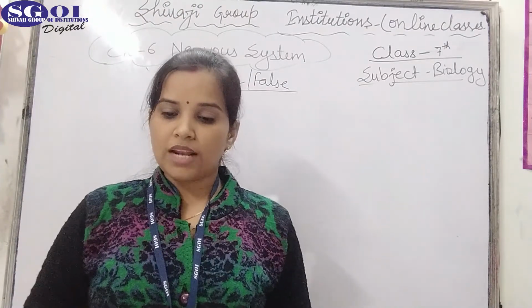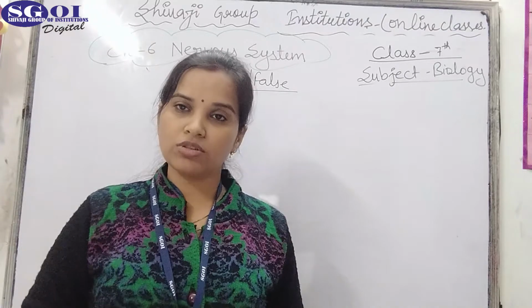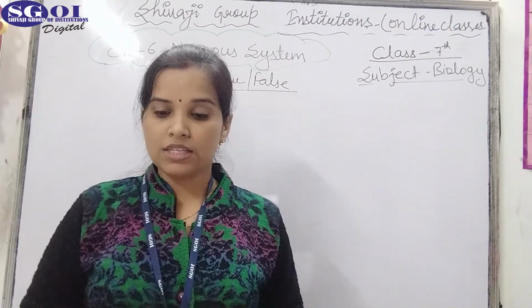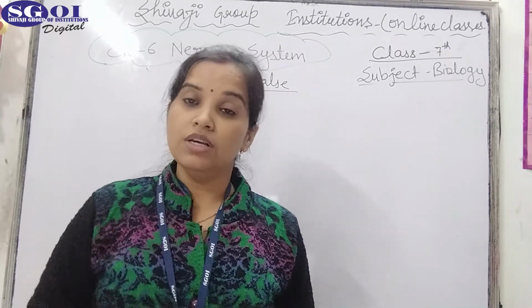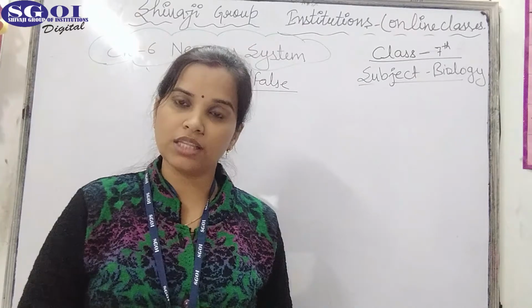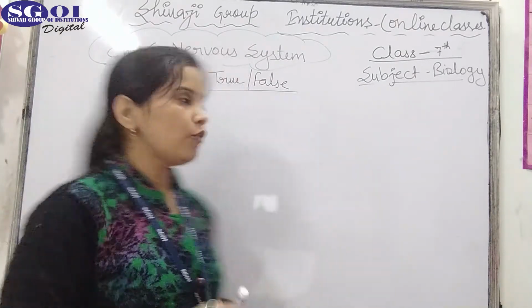First is cell body, cyton and axon. Yes students, a neuron has three parts, that is cyton, axon and dendrites. But here it says cell body, cyton and axon. Cyton and cell body are the same. We call the cell body the cyton. Dendrites are not given here. That's why this statement is false.